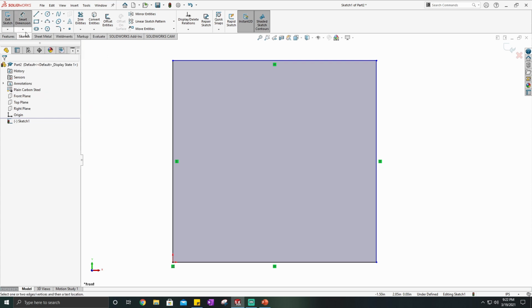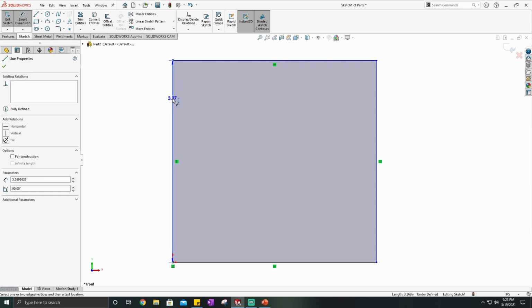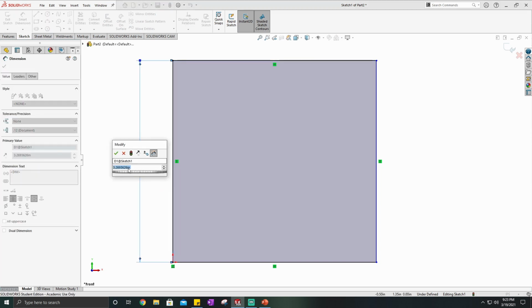And Smart Dimension, if I click on that, allows me to create dimensions or measurements for certain pieces that I want. So a couple ways that I can place this dimension. Let's say I want to dimension this line. I can either click on it and then drag out my dimension and click again to place it, and then I can place a value.